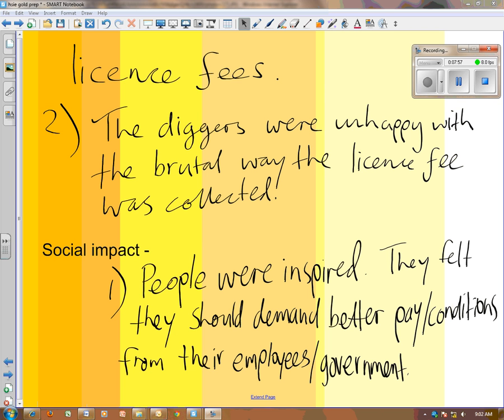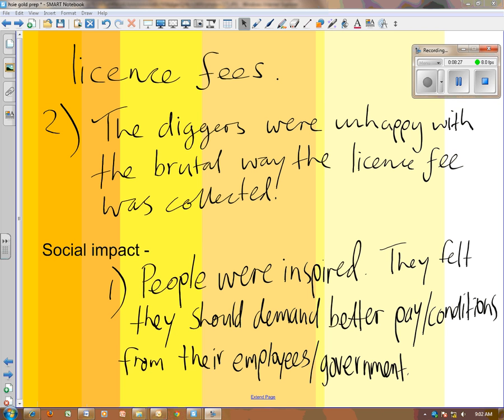All right, we've also got the social impact of the Eureka Stockade, and of course we've talked about this, but just a very quick reminder: the government troops more or less stormed the little stockade the diggers built and killed many of the diggers, about 10 or so, and no government troops died. It was pretty ugly, but the social impact was that people around Australia, New South Wales and Victoria particularly, were inspired. They felt that they should also demand better pay or conditions from their employers or government.